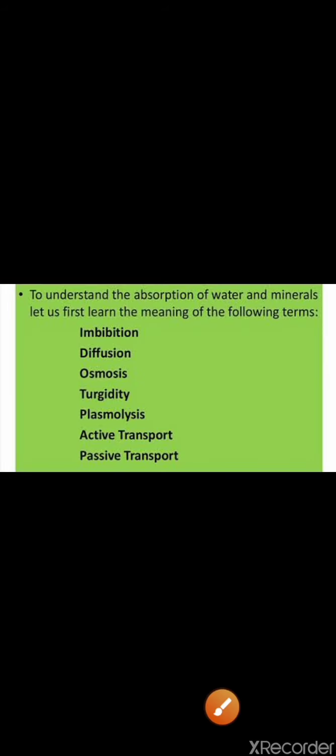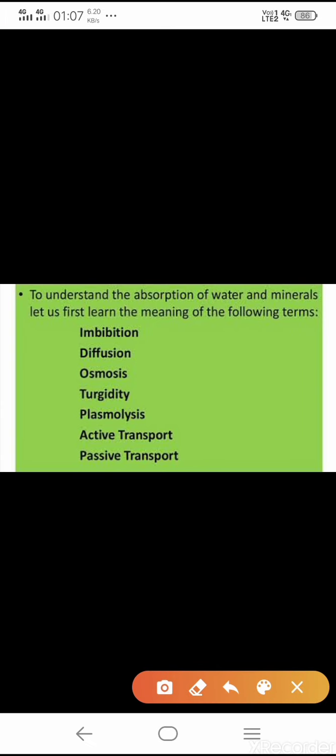Clear, children? If we are talking about water potential gradient, then we already know that a seed is dry, but it has some amount of water in it, and because of that only a seed is alive. That's why easy movement of water from the outer surface into the seed takes place. Now we will discuss diffusion.